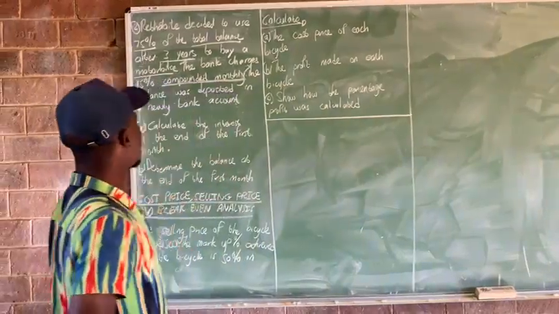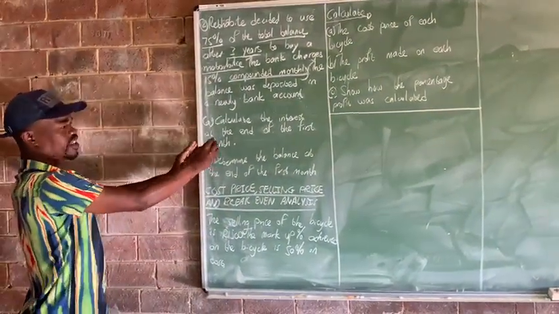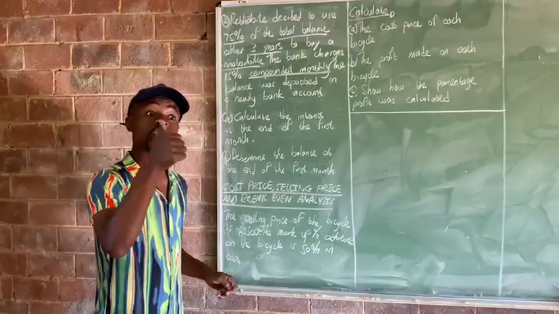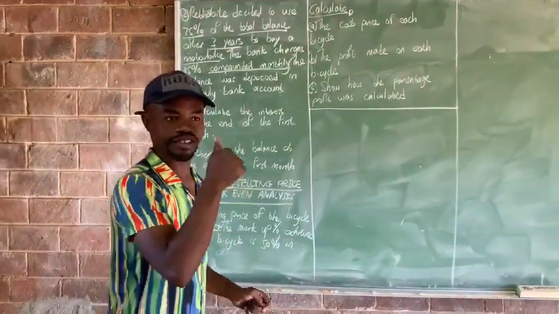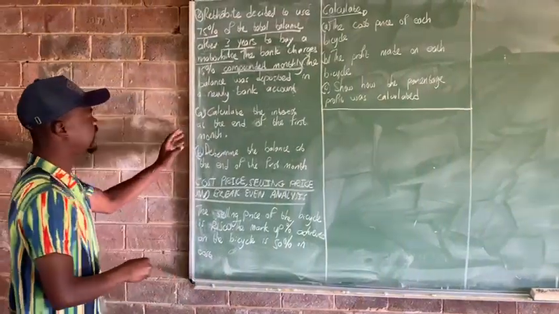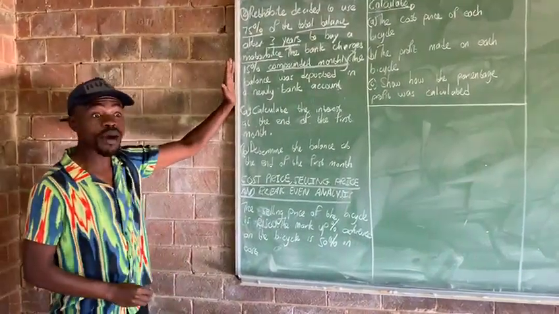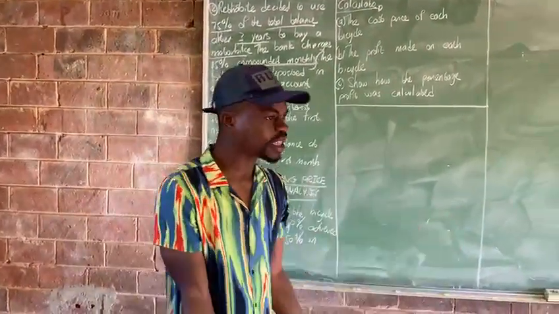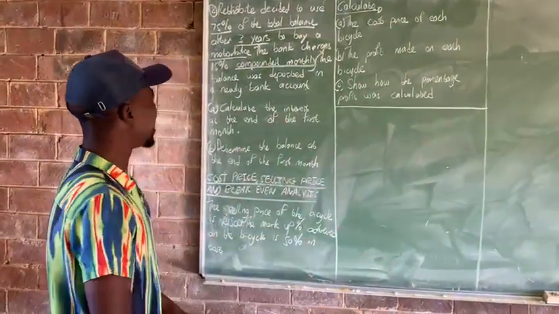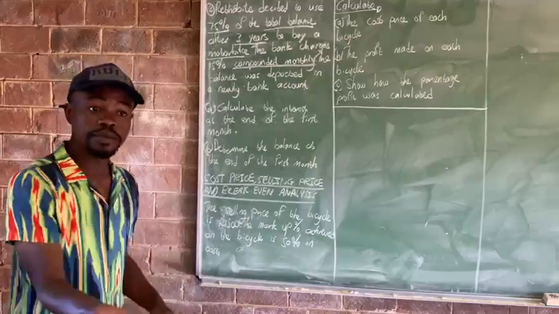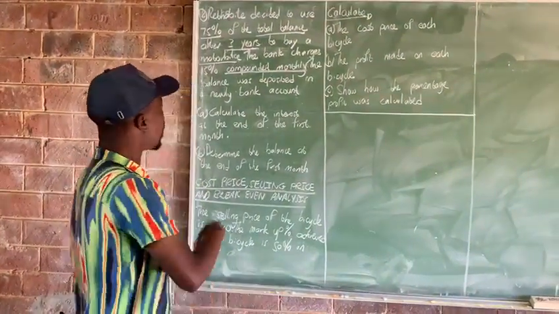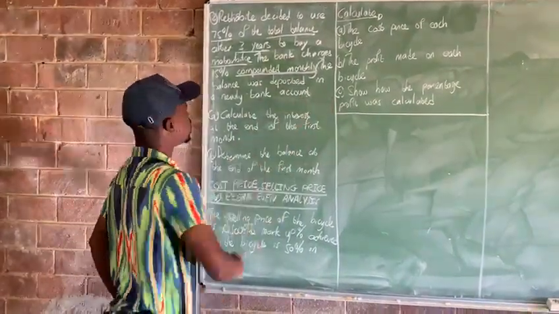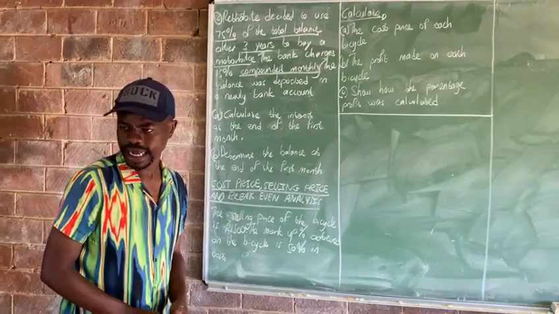Alright. So now let us read the question, and read it very carefully. I remember when I started that side, I said you must be able to read the full question. Are we clear, guys? Let us read the full question now, because I have read the full scenario. Now I know that she used 75% of the total balance after 3 years. The bank charges 50%, which is compounded monthly. And the balance was deposited in a newly opened bank account.